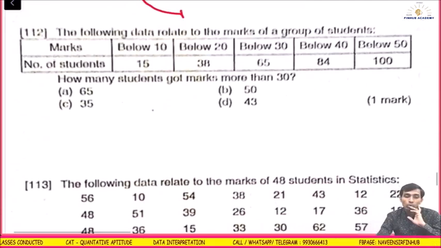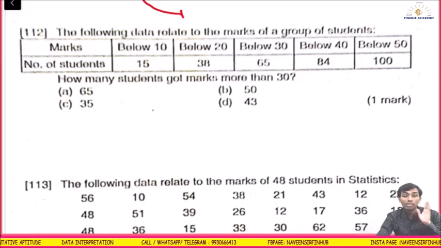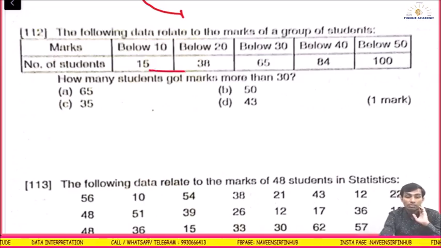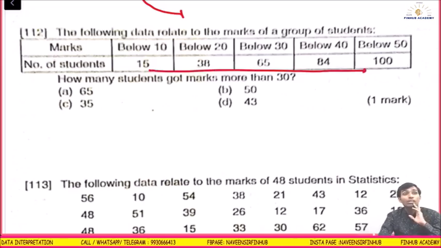The following data relate to the marks of a group of students, below 10. This below 10 means what? This is which type of frequency? We have done this, less than cumulative frequency. It is not a plain frequency, it is going on increasing, it is less than.